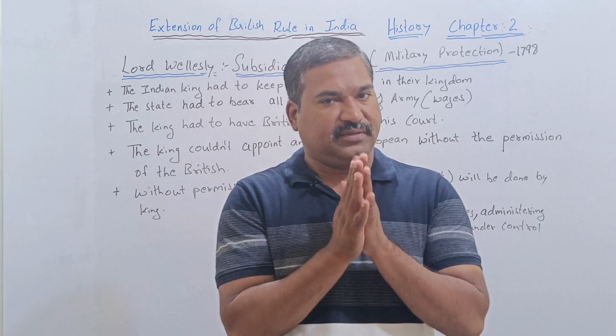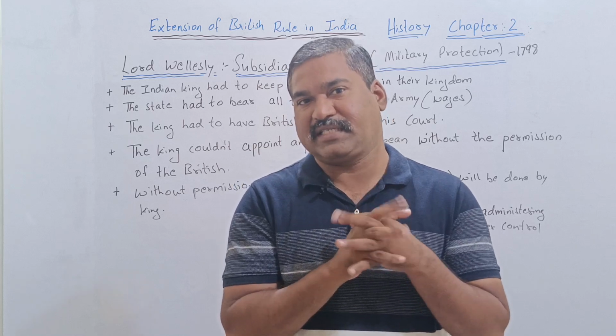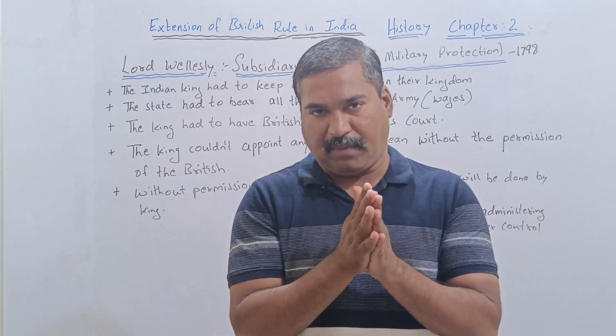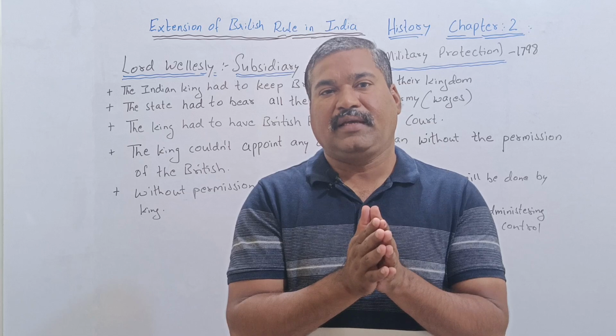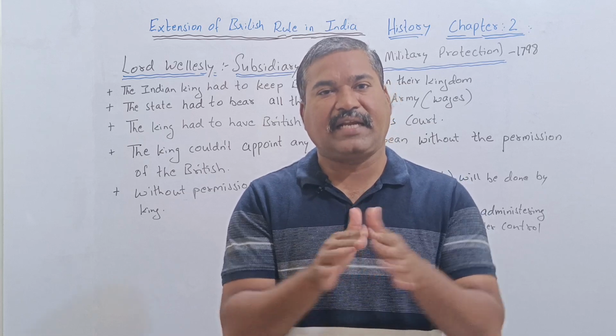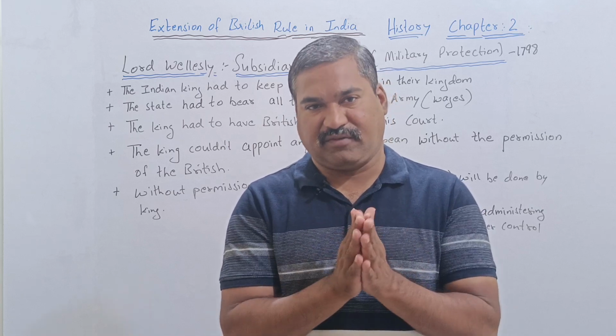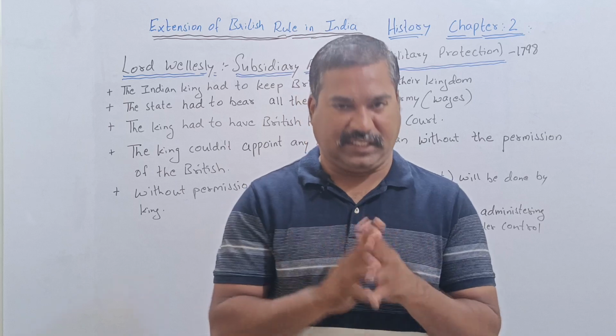In my last classes, we talked about how the empires in the southern side, one after another, came under the hands of whom? Under the hands of the British.